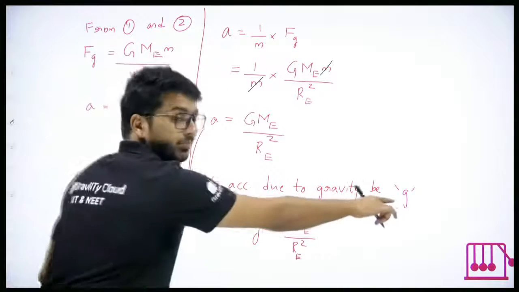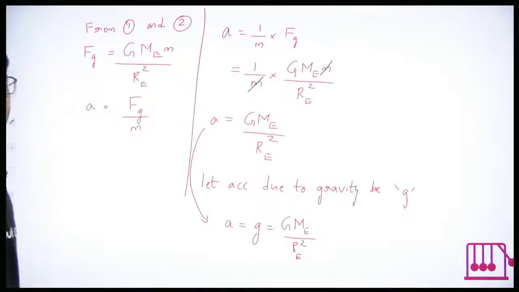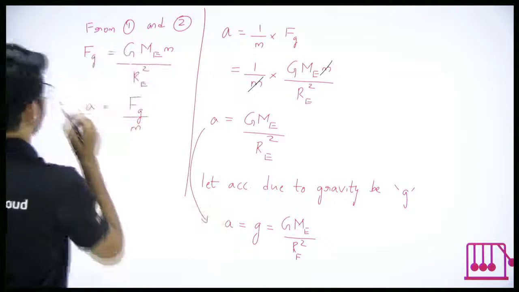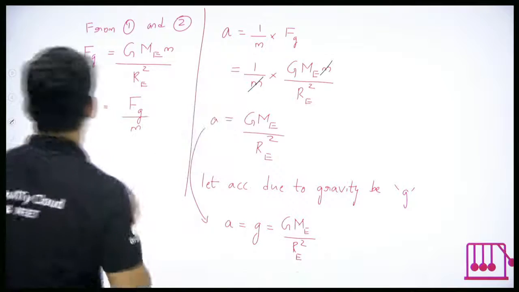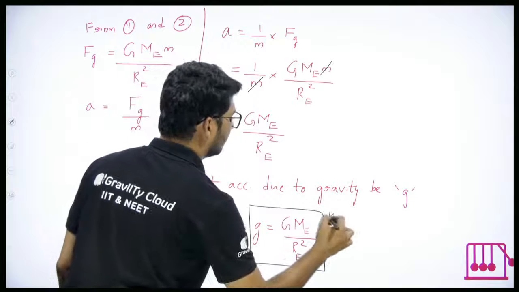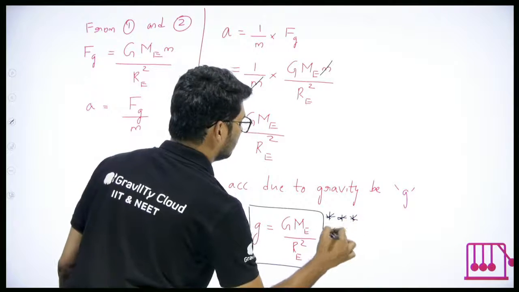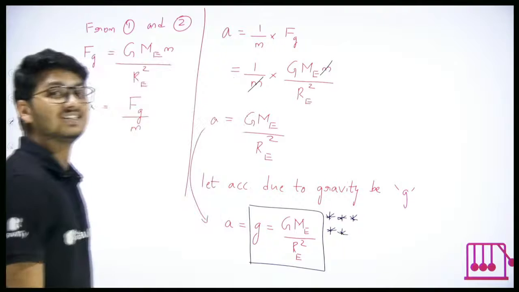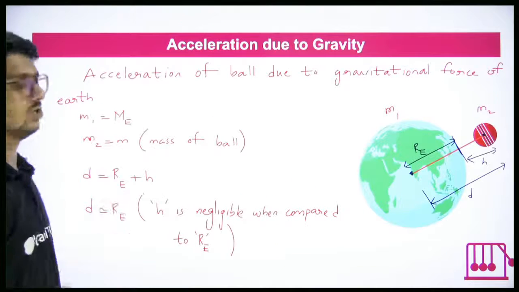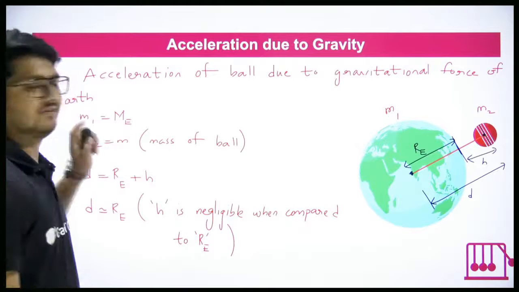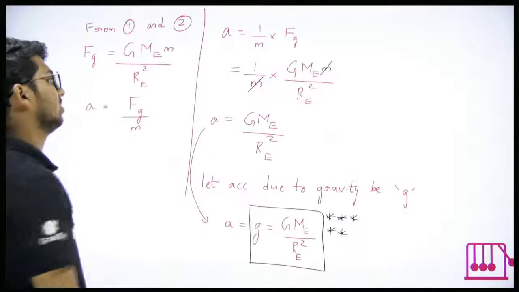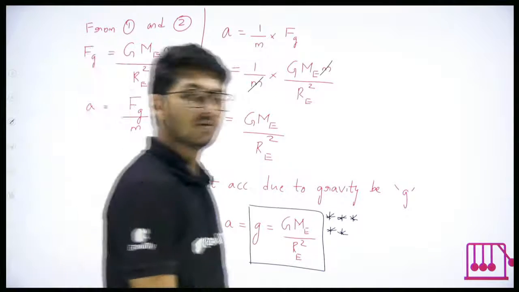So g is the symbol of acceleration due to gravity. It is not anything separate, anything new. It is nothing but the same as acceleration. This is the formula you have to remember. How many stars? 5 stars. So this derivation is also important. Starting from D, everything, M1, M2, D, then getting equation 1 and equation 2 and then getting the final formula.